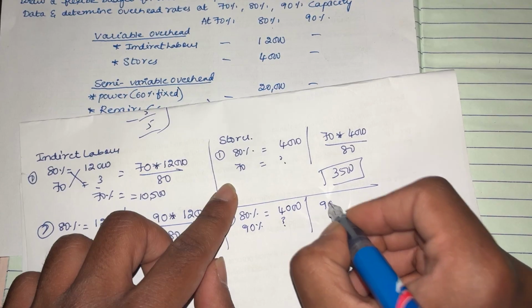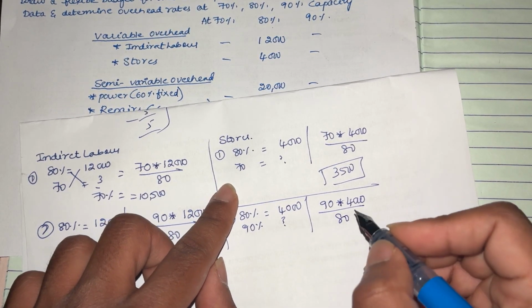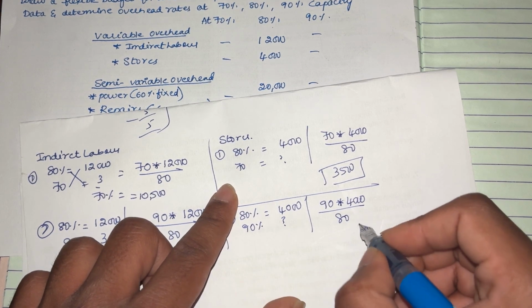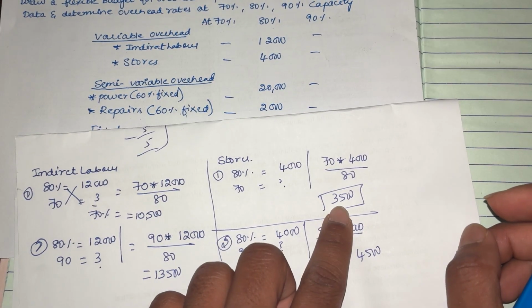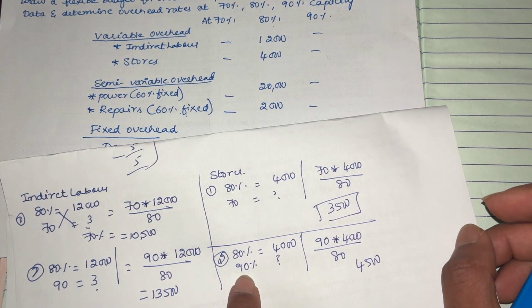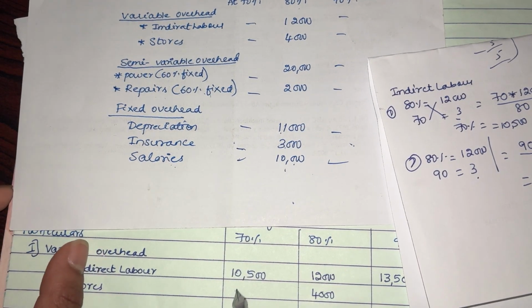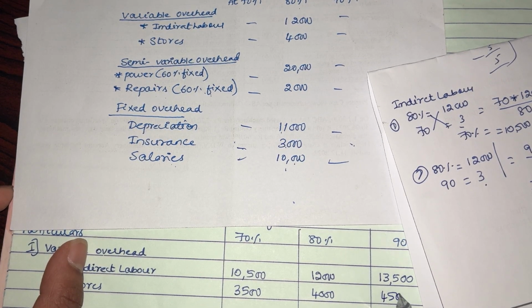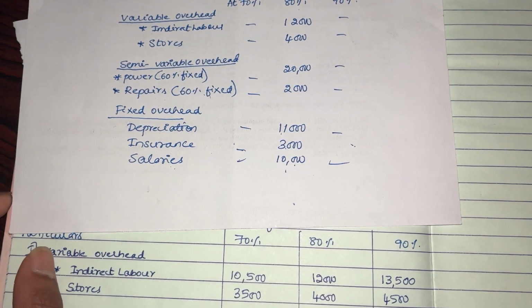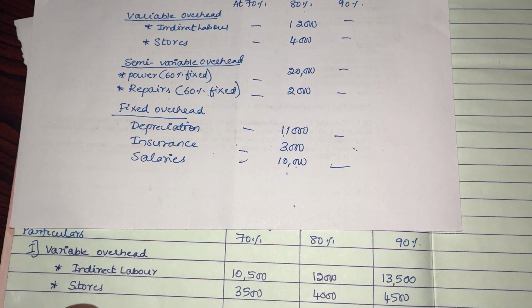How do we calculate it? 90 into 4,000 divided by 80, then it will be 4,500. So what does it mean? For 70% capacity, the store's cost is 3,500. For 90% capacity, store cost is 4,500. So let us record it here. 3,500 and 4,500. Done. Next, we will go for semi-variable overhead, that is Roman number 2.